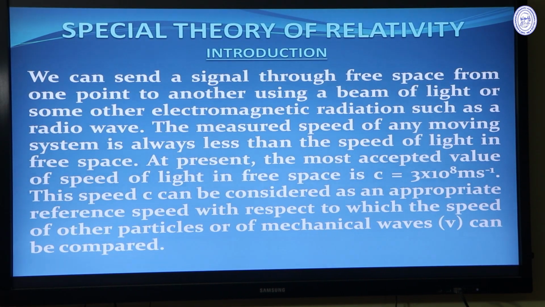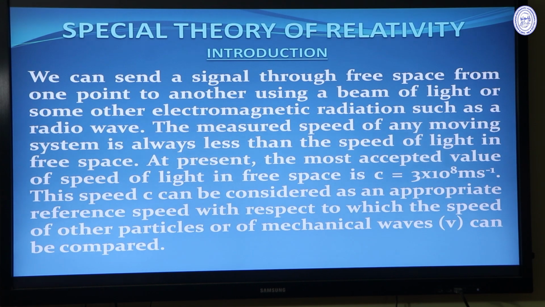Today's lecture is on special theory of relativity. First of all, I will discuss what is the limitation of Newtonian mechanics and why we introduce special theory of relativity. We all know that we can send a signal through free space from one point to another point using a beam of light or some other electromagnetic radiation, such as radio wave.